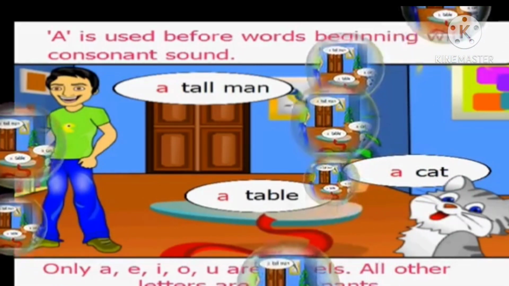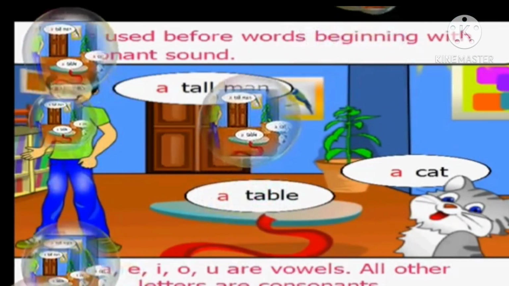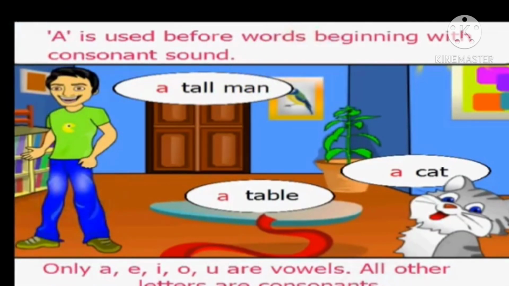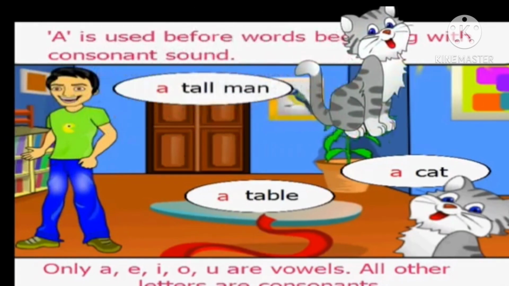It starts with the sound of T, which is a consonant. So we use a table. A tall man means one tall man. Generally, if a word starts with a consonant, it starts with a consonant sound. Here, T is a consonant sound, so we use a to talk about one tall man.